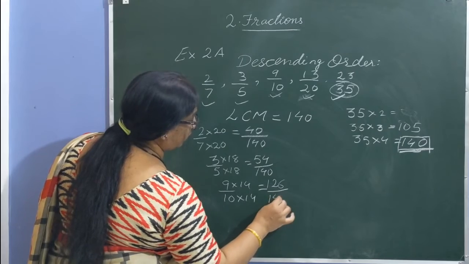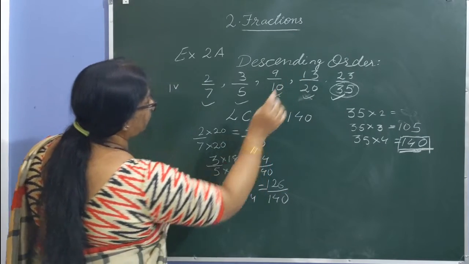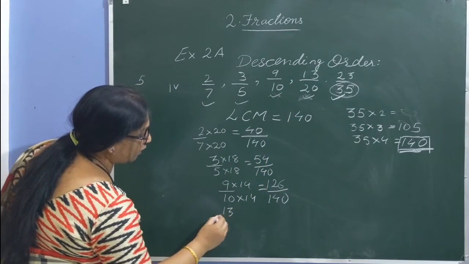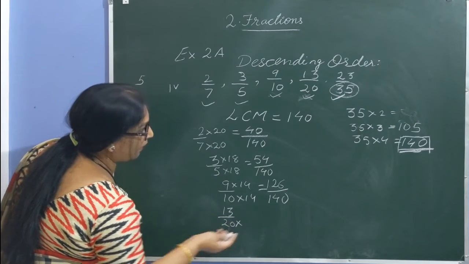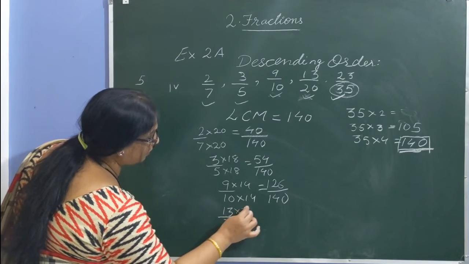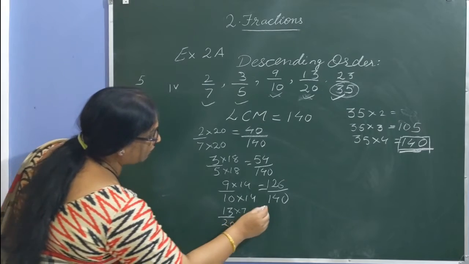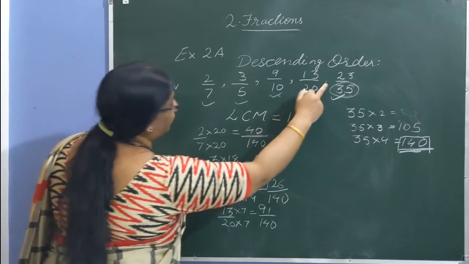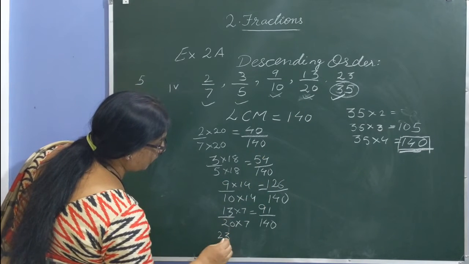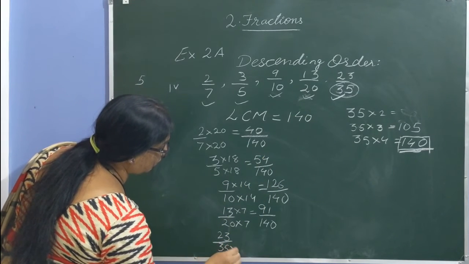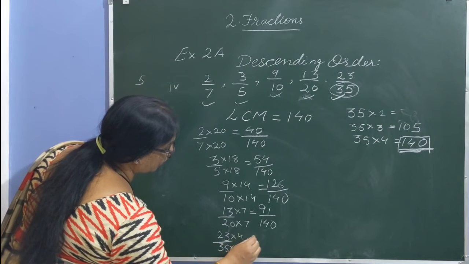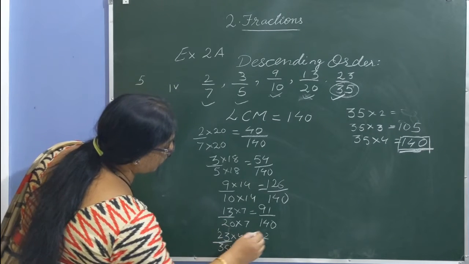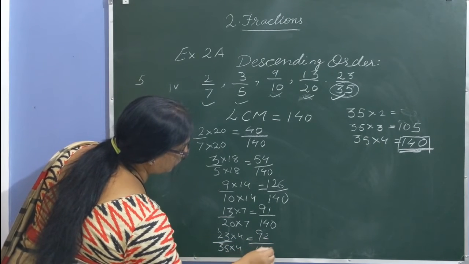126 by 140. Similarly, let us solve for 13 by 20. 13 by 20 when you multiply by 7, same number you multiply up, so it's 91 by 140. Now the next number is 23 by 35. Into which number? 4. Into 4. So 23 into 4 is 92 by 140.